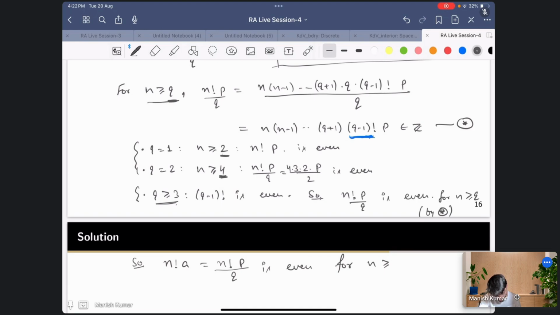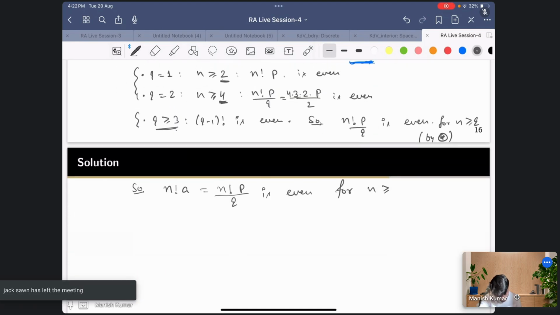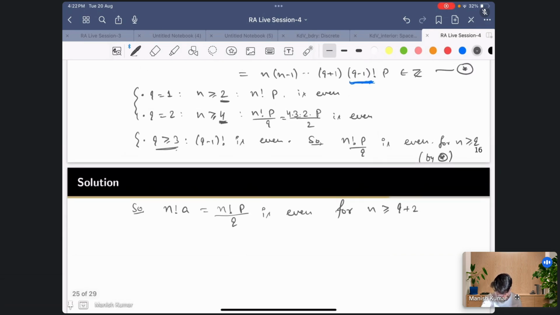So overall what I can write is, for n greater than or equal to q plus 2, whatever q you choose, if it's 1 then it's satisfied, when it's 2 then it's satisfied, right? In general we know that for n greater than or equal to q this is true.